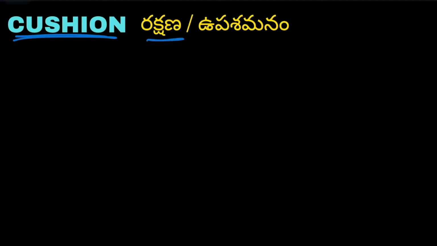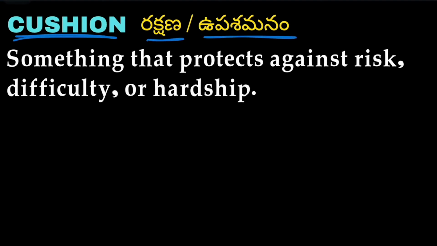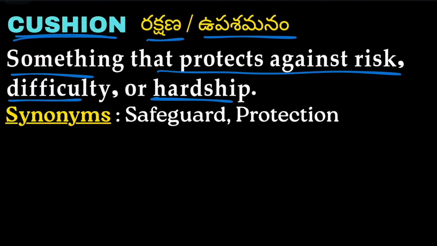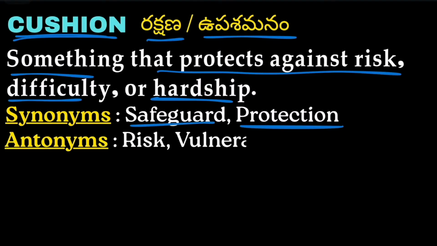The next word is cushion. We have already heard this word cushion in many of our day-to-day life cases. Cushion means rakshana or upasamanam, something that protects against a risk, difficulty or hardship. Synonyms of cushion are safeguard and protection, and the opposites of cushion are risking or vulnerability.